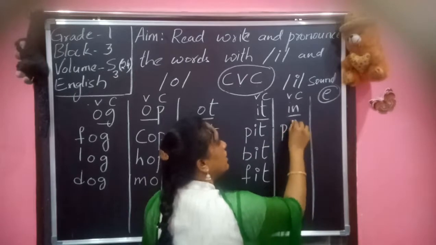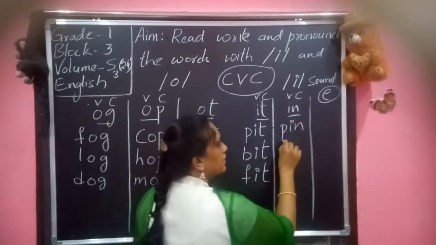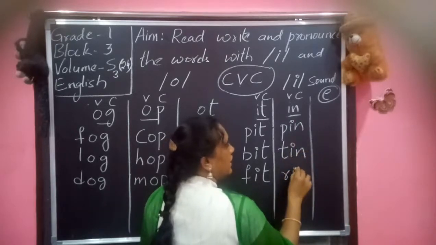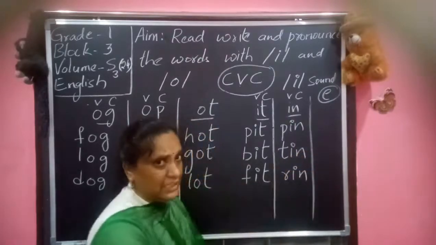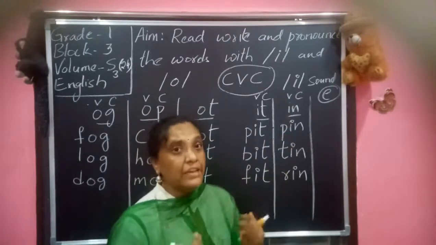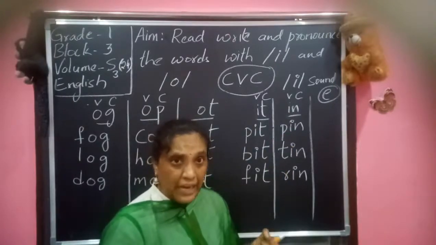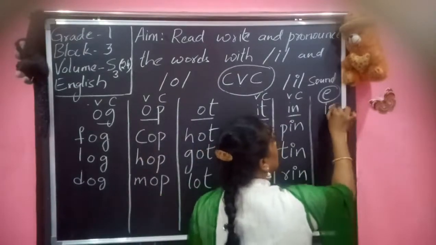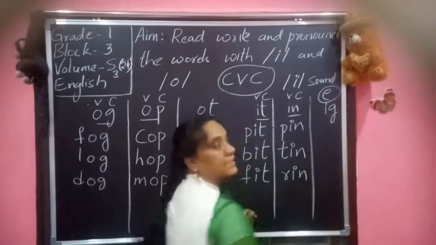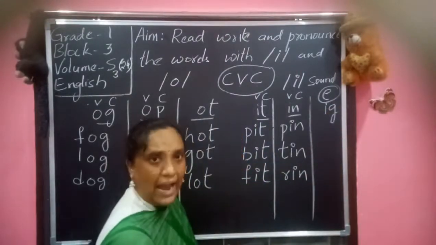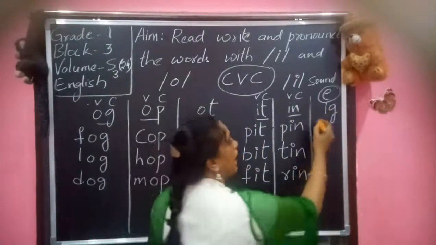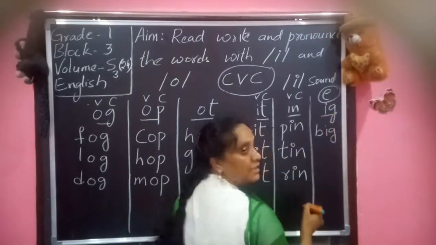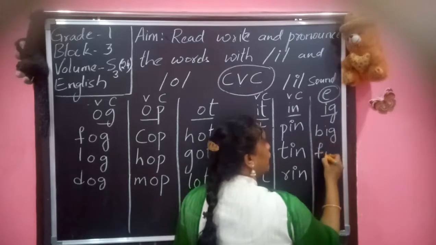So we go for pin, tin, ring. Now do you remember any other sounds with I giving the E sound? I as E. So ig. It is ig. So we have words like big, fig, dig.